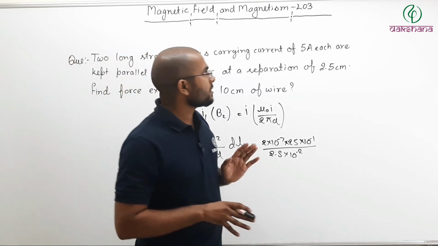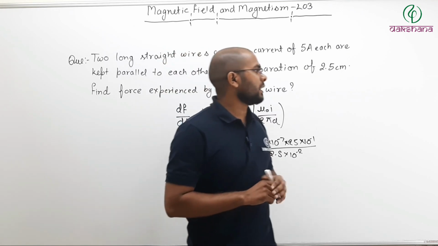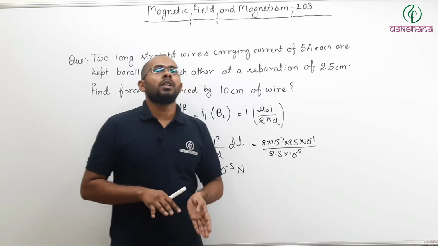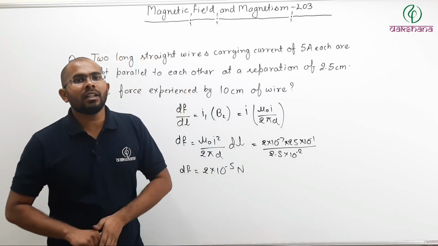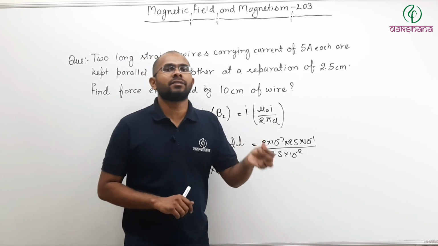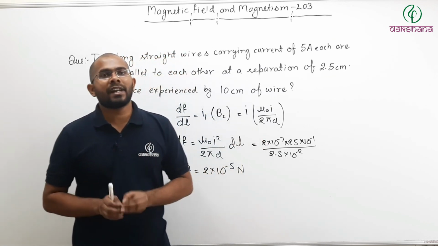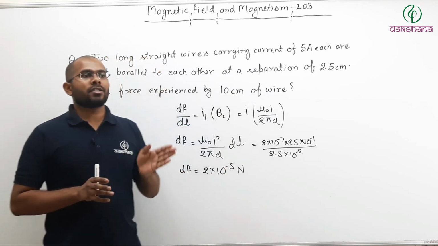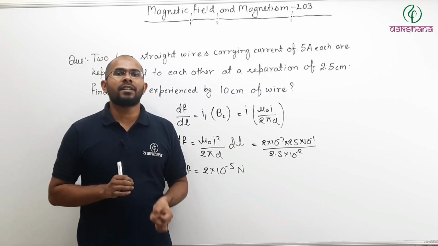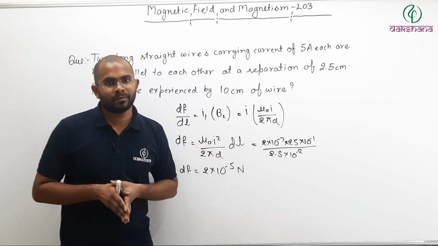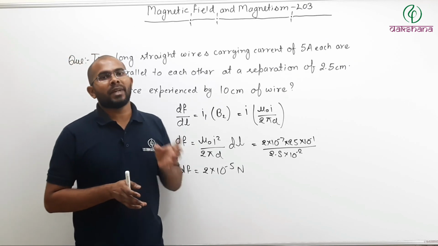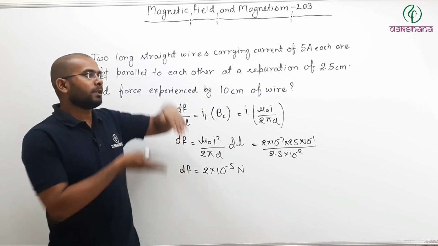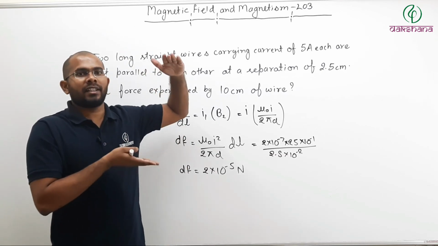So this was your lecture 3 of magnetic field and magnetism. In this lecture we have talked about how a current carrying conductor can produce magnetic field. That was demonstrated under Oersted experiment. Now based on Biot-Savart law, we were able to find the magnitude of magnetic field. We also tried to find the magnitude of magnetic field at a point P due to a finite straight current carrying conductor.